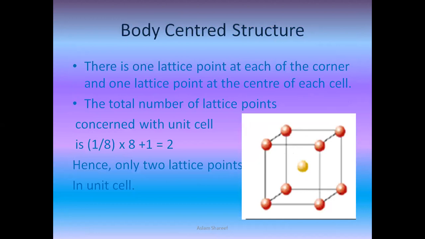There is one lattice point at each of the corners. As we can see, 1, 2, 3, 4, 5, 6, 7, 8. So each of the corners, 1 means 8. So this is 8 here, and we are taking 1/8 of each corner, plus 1, because one molecule, or crystal point, lattice point, is present in the center. So this 8 will cancel. 1 plus 1 is 2. And the number of lattice points in the unit cell we can find is 2.